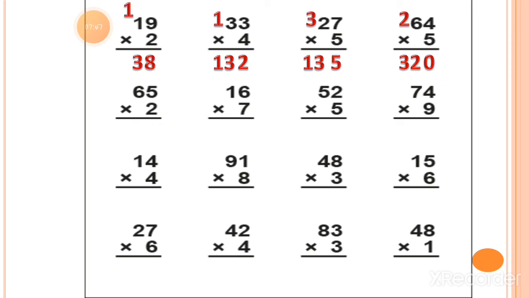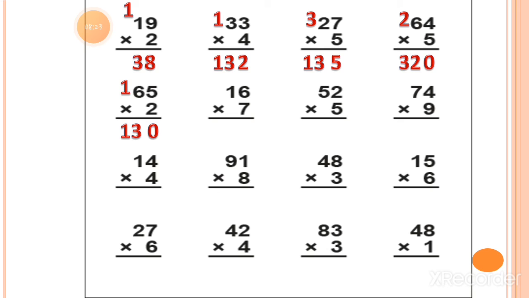Now the next one, 2 fives are. So 2 fives are equal to 10. So you have to write down 0 under the ones column and 1 will move as a carry forwarded number at the tens column. Now 2 sixes are. So 2 sixes are equal to 12 plus 1 you have to add which is carry forwarded number. 2 sixes are 12 plus 1 is equal to 13. So here you can see that 130. This is the answer.